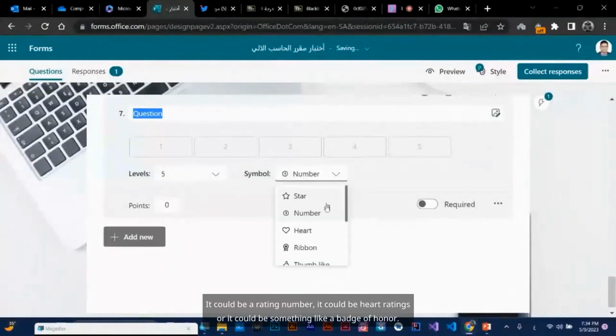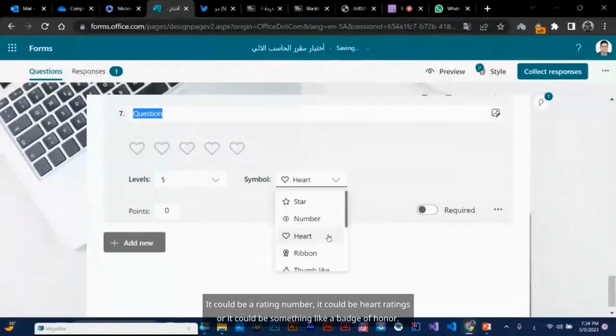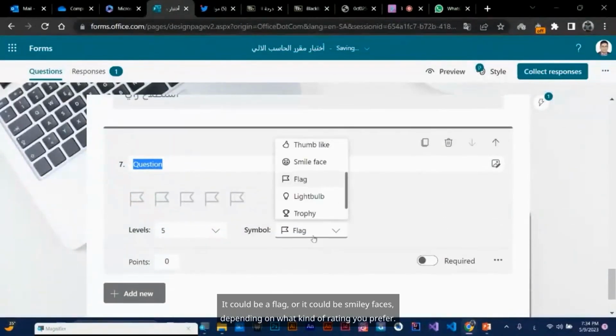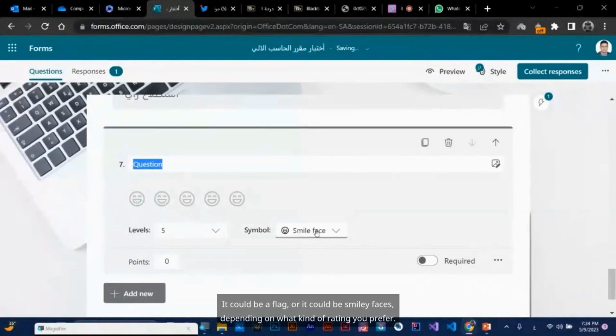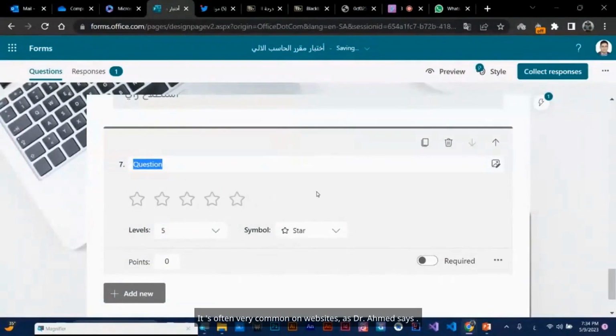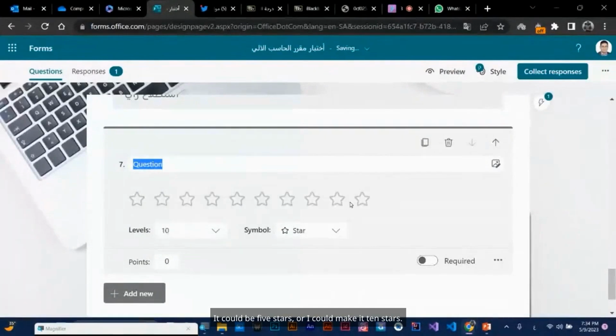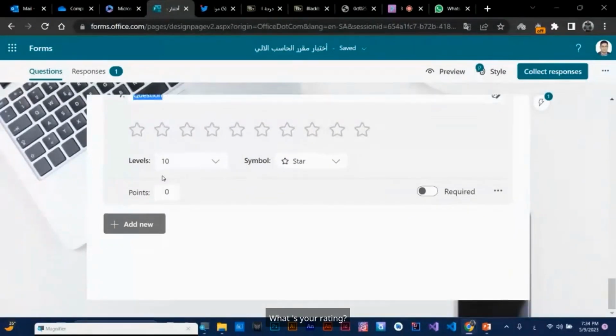It could be a rating number, it could be heart ratings, or it could be something like a badge of honor. It could be a flag, or it could be smiley faces, depending on what kind of rating you prefer. It's often very common on websites, as Dr. Ahmed says. It could be 5 stars, or I could make it 10 stars. How does that sound? What's your rating?